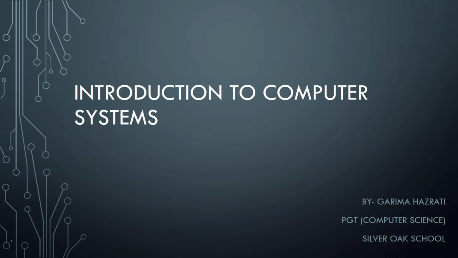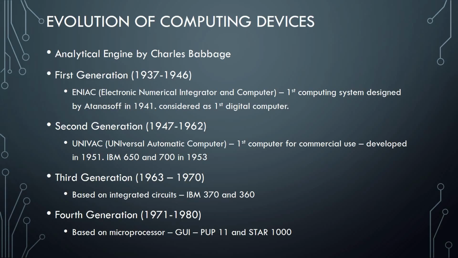Good morning, children. Today we are going to revise our first chapter again, which is Introduction to Computer System. In this chapter, our first topic was evolution of computing devices, in which we discussed the three eras. Early era, which consists of abacus, slide rules, and Napier bones. Next one was the medieval era, and last one was modern era.